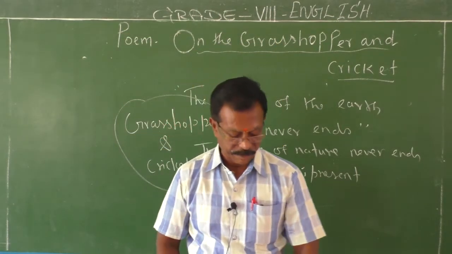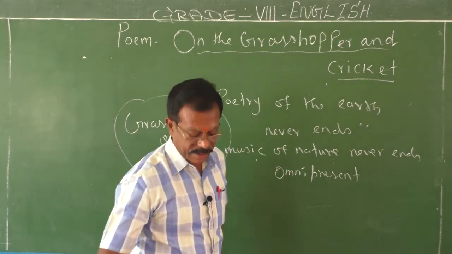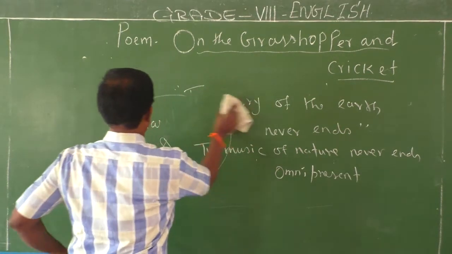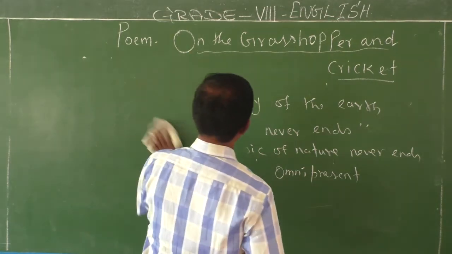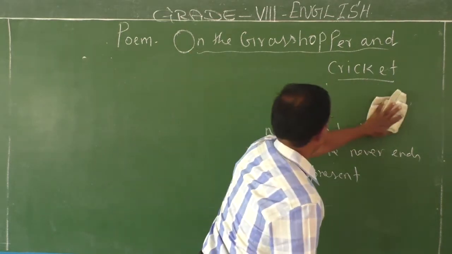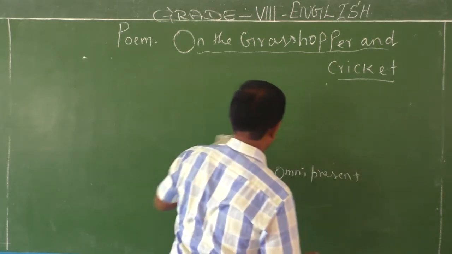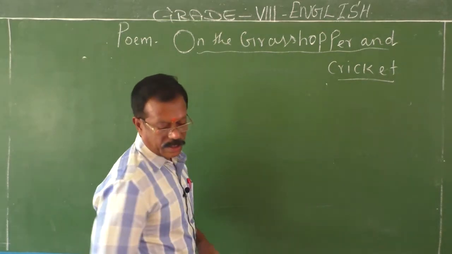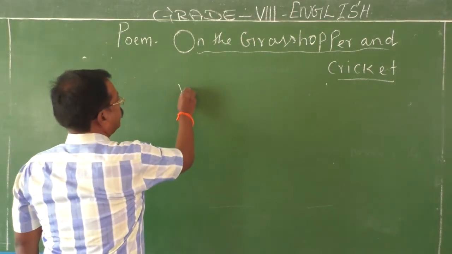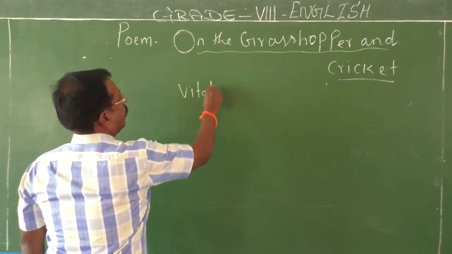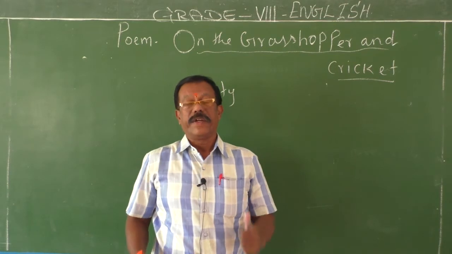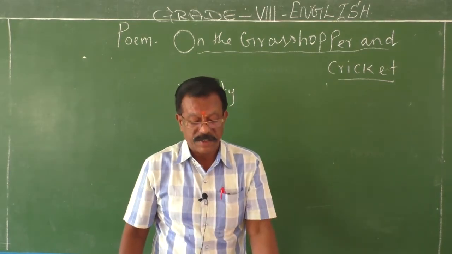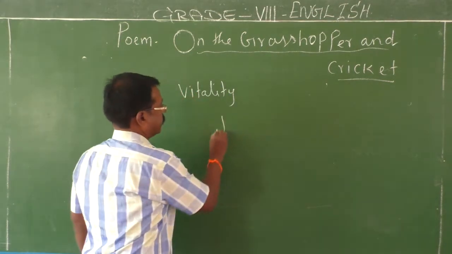Let me explain. See, the poet suggested that the grasshopper and the cricket, what they represents? They represents the nature, the song of the earth, the music of the earth, vitality, the quality. Nature has more power. You cannot just stop the power of the nature, vitality and joyous.